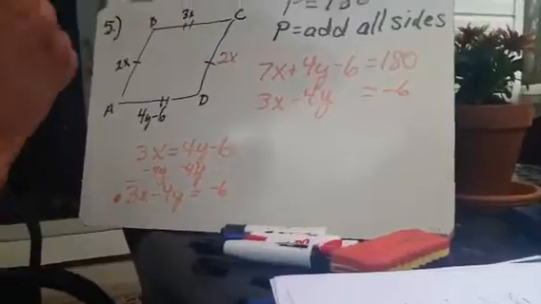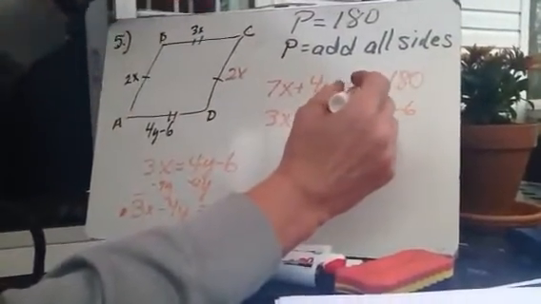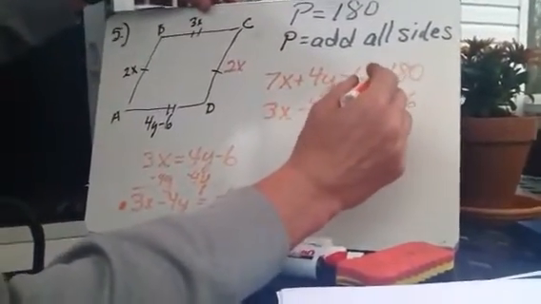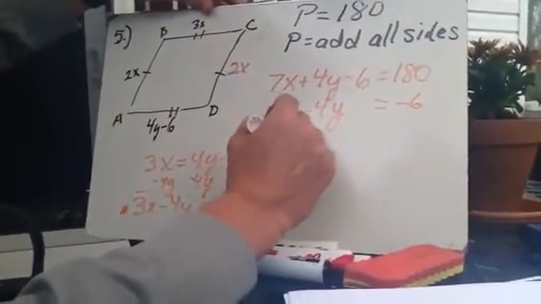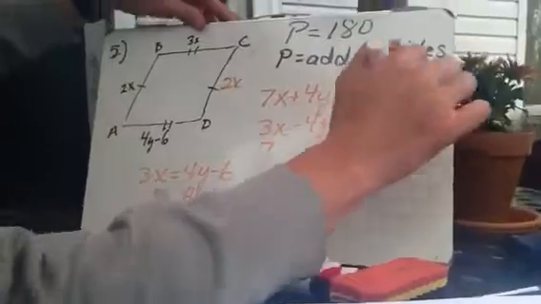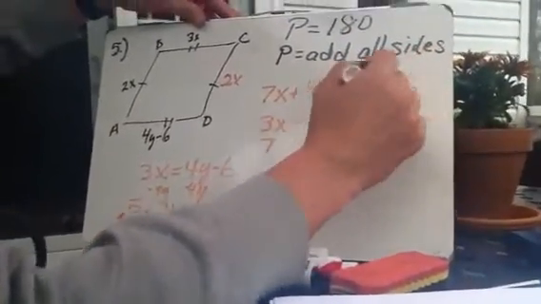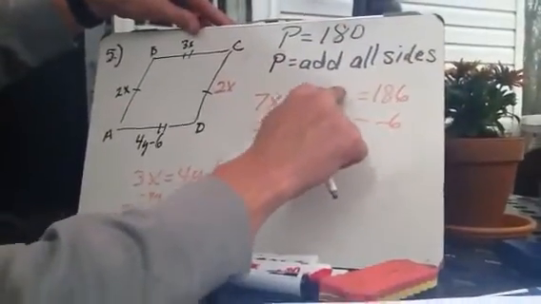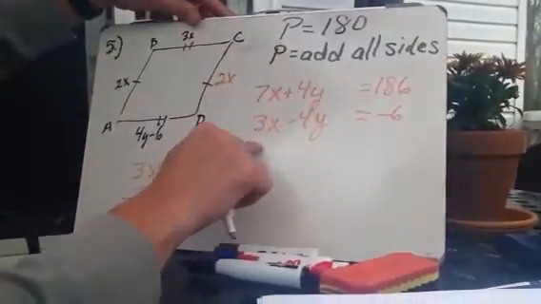Now, one little thing, and we would be a lot neater if we had more time. I made a little bit of a mistake. I should have probably added this 6 for you to make it easier. So just for the fun of it, let's just add the 6 right now. Are you guys okay with that? 180 plus 6 to get it to the other side is 186. So I apologize for that one.